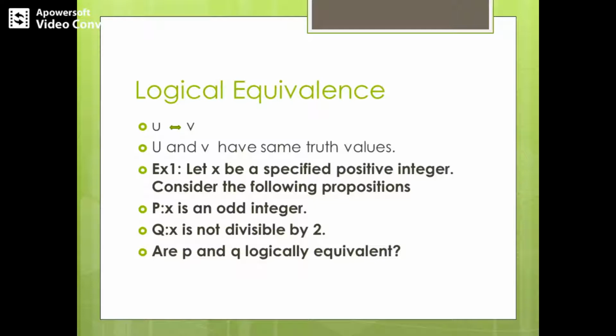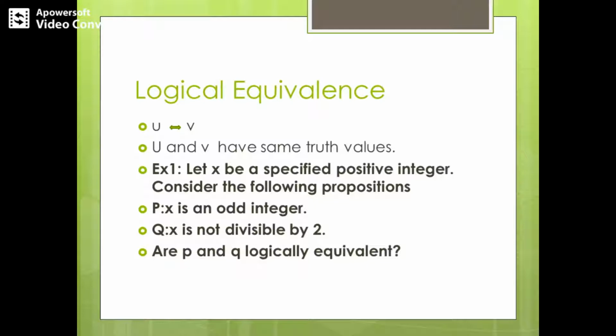And for two propositions that are said to be logically equivalent, the symbol is u logically equivalent to v. We have got a double sided arrow, but it is not the biconditional; it is an equal sign followed by arrows on both sides. So we have a problem here.